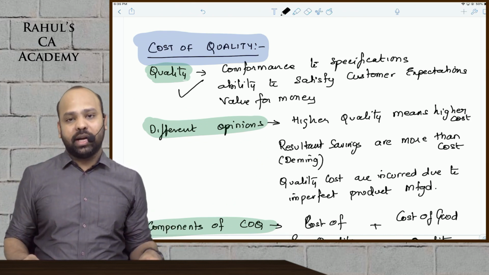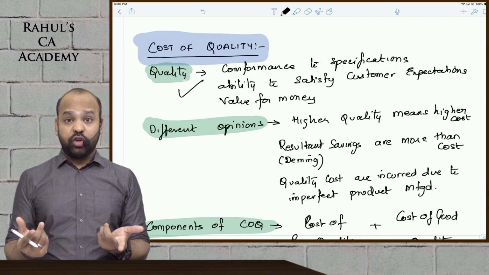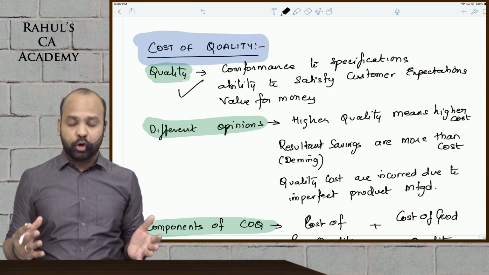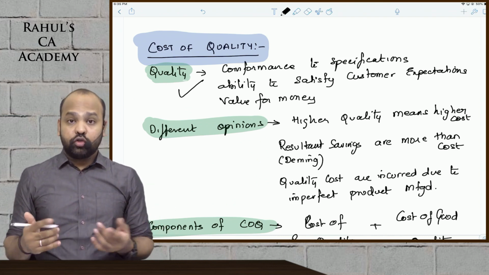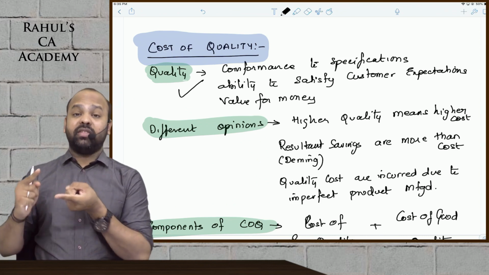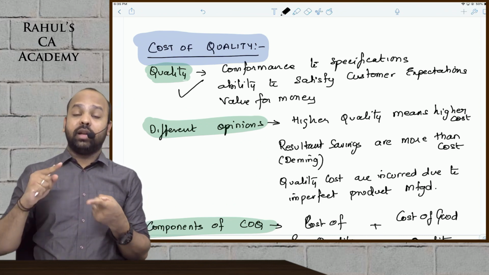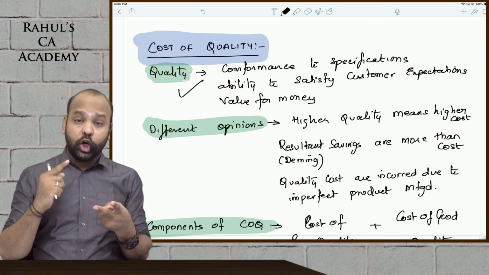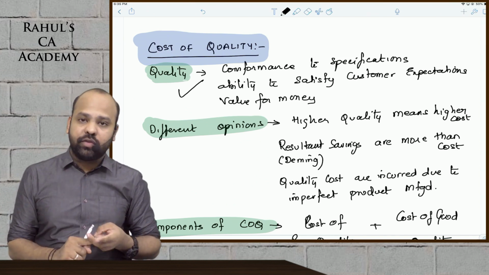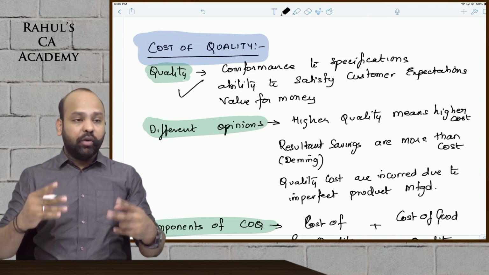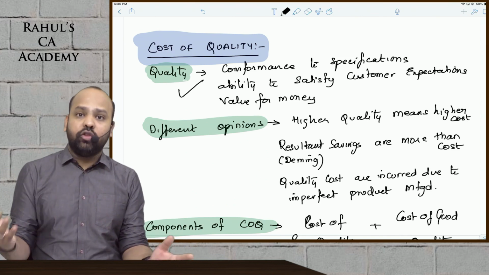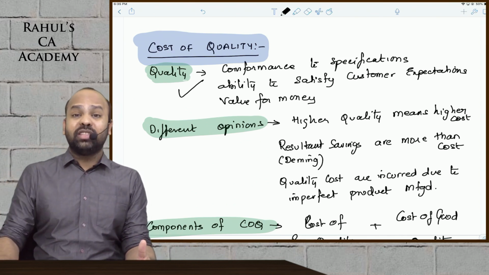all of those are secondary product characteristics. Then, guys, there's another dimension of quality, which is aesthetics, the look of a product, the finish of a product. So there is primary product characteristics, there is secondary product characteristics, there is aesthetics, there is durability, there is reliability of the product, there is customer service, how is the organization rendering service to the end consumers. All of these better dimensions define quality.